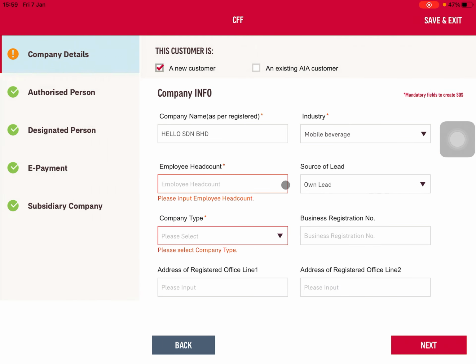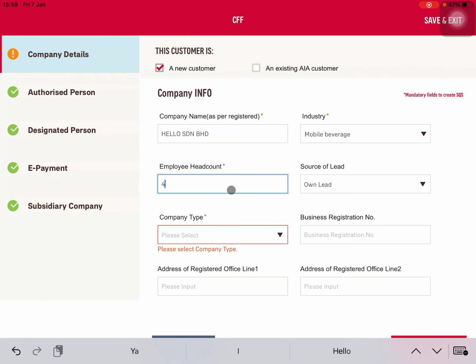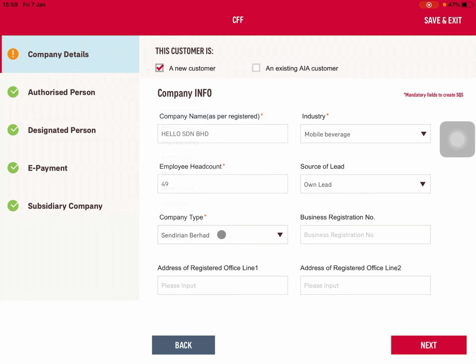Once you key it in, then you need to key in the employee head count. Do take note, this is only for staff head count. Dependents are not included. Then you need to select the company type. Let's just say it's Sdn Bhd.